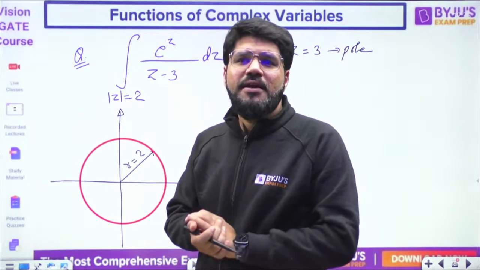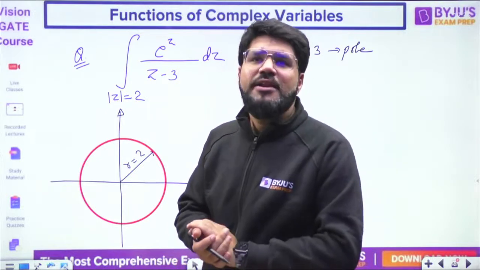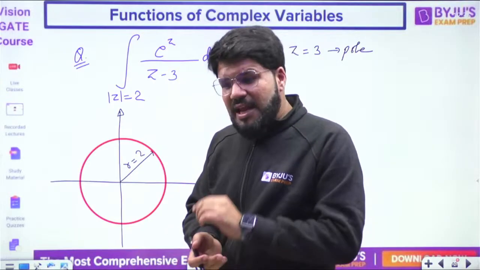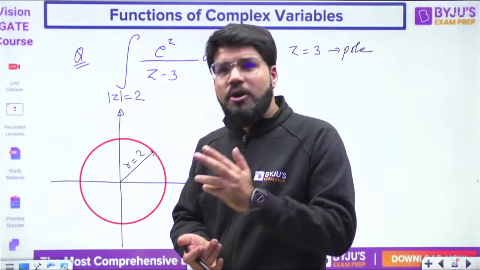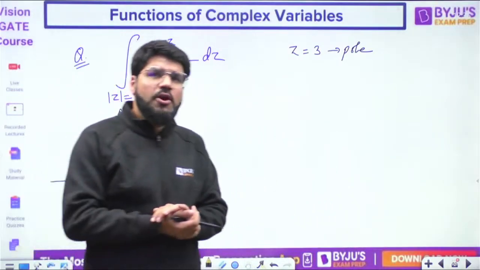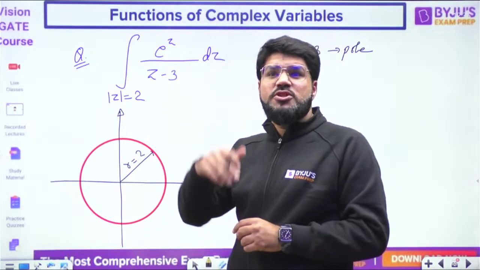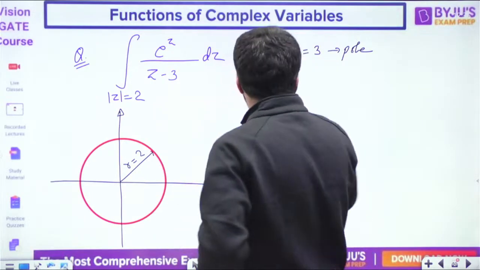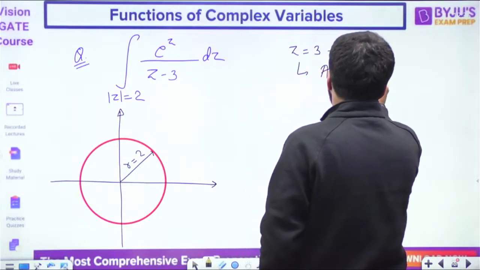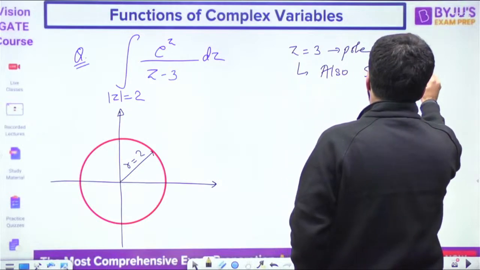What is a pole basically? We all know, the value of z for which the function is undefined, that is the pole of the function. But if the function is undefined, it will also not be differentiable at that point. So at z equal to 3, the function is not analytic, and hence it is a singular point. Z equal to 3 is a pole, and it is also a singular point. Every pole will also be a singular point.